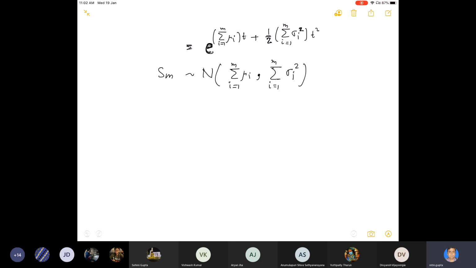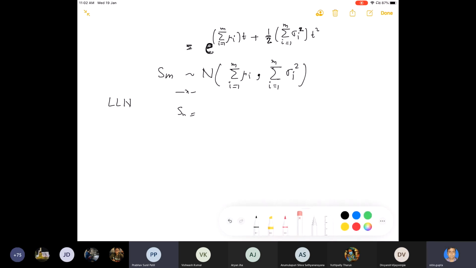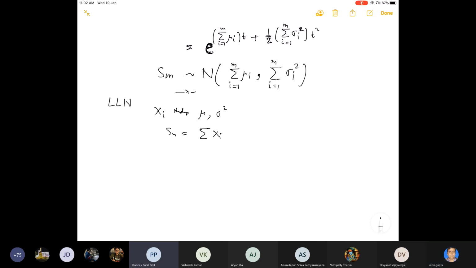So the solution is: we want to show that x1, x2, ..., xi are independent with common mean mu and common variance sigma square, and we define Sn as summation xi, i from 1 to n.